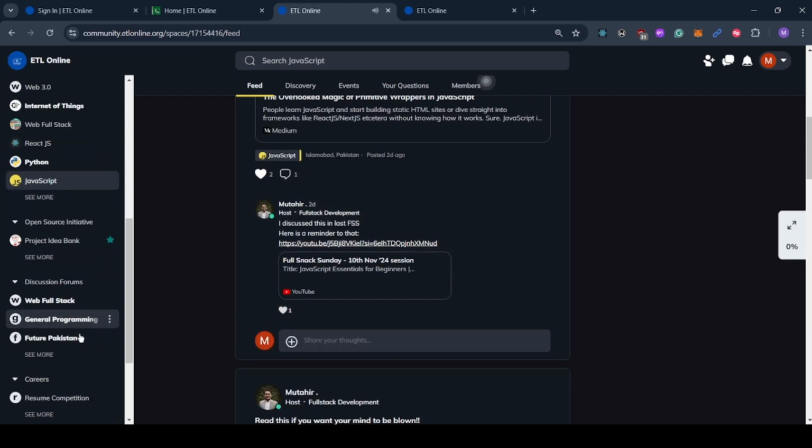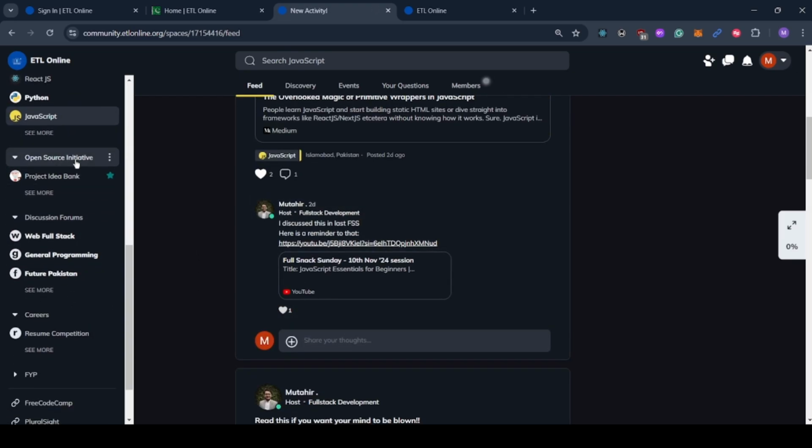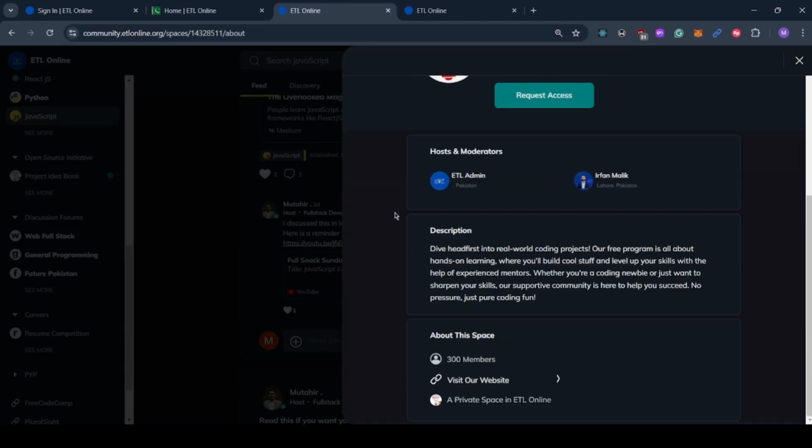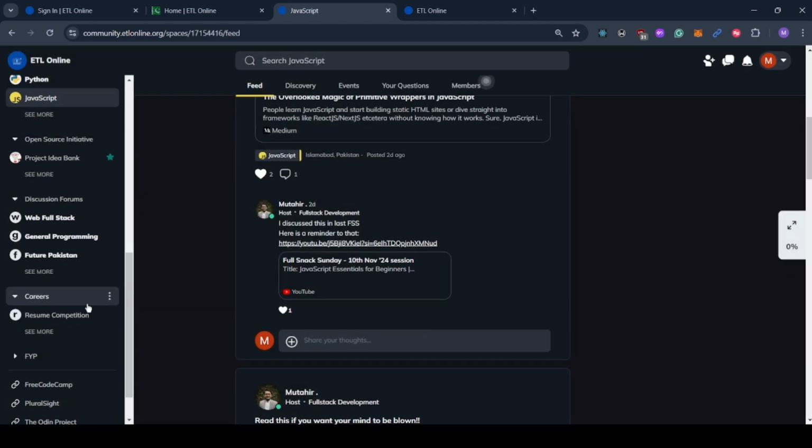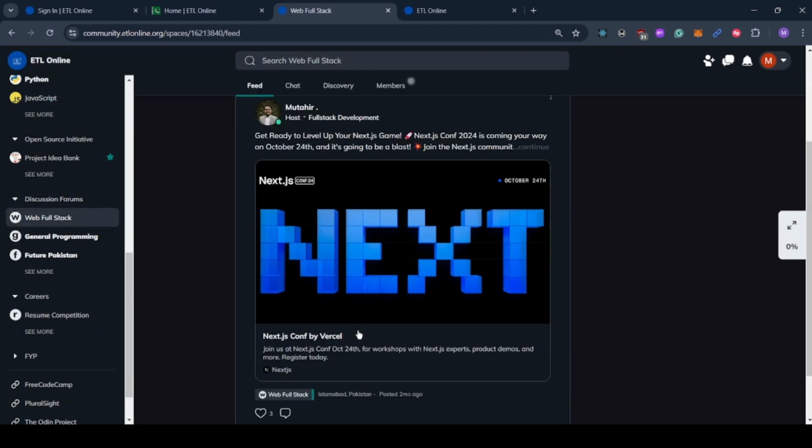Moving on, we have an open source initiative on our platform as well. This is the Project Idea Bank space where we discuss our open source ideas. These are the discussion forums where you can post, chat, or discover stuff.